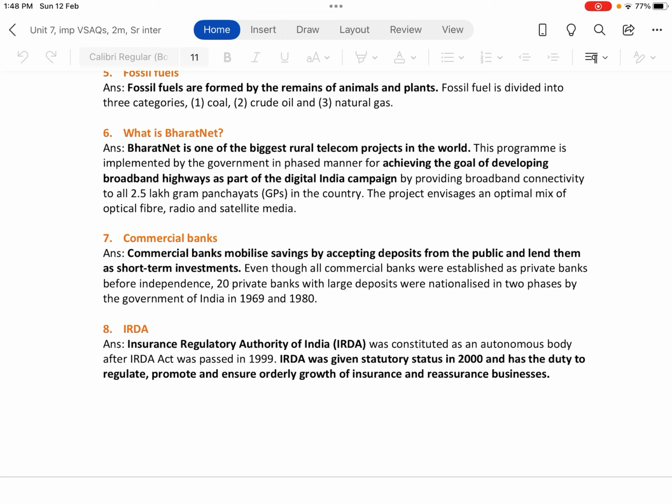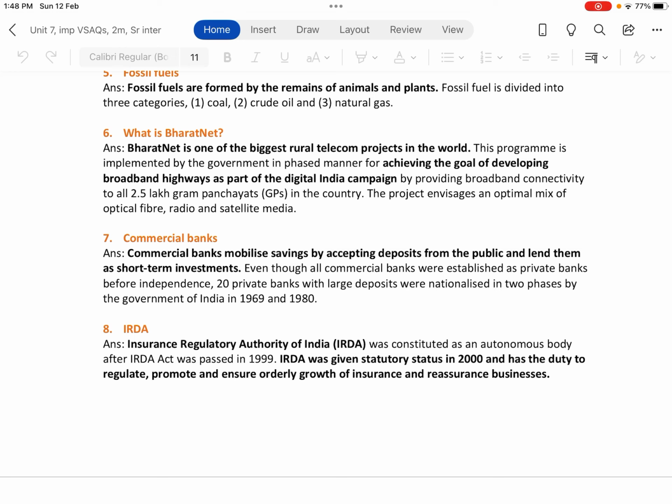Seventh question, commercial banks. Answer: commercial banks mobilize savings by accepting deposits from the public and lend them as short-term investments. This is the main function of commercial banks, accepting deposits and lending them as loans for investment purposes and also, of course, for personal purposes. During the British rule, the commercial banks were established as private banks. The name was Imperial Bank of India, and afterwards the government nationalized the commercial banks.